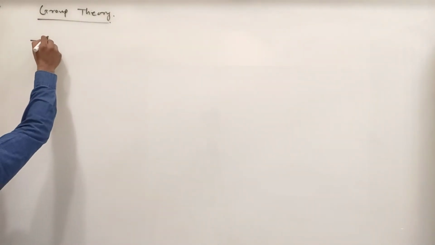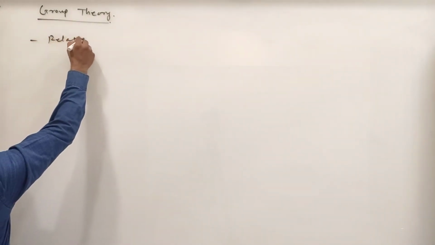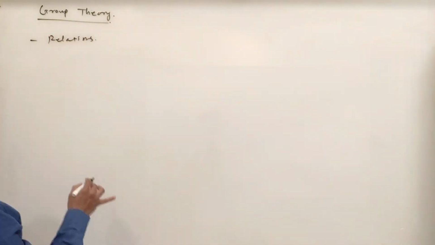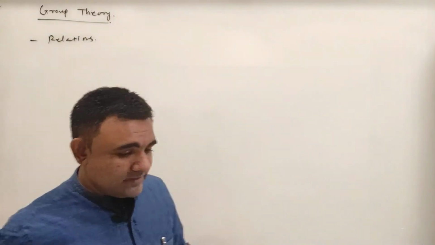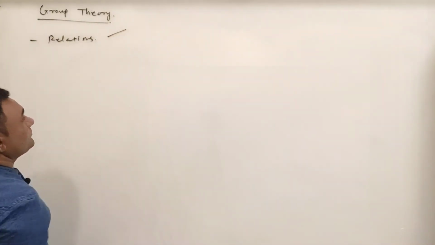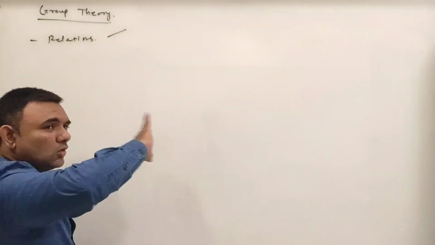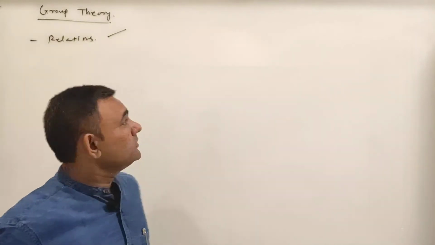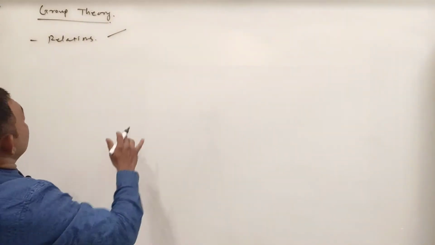First we learn relations. We will learn four relations throughout the group theory, on which group theory stands.